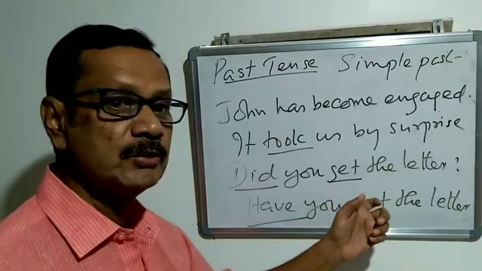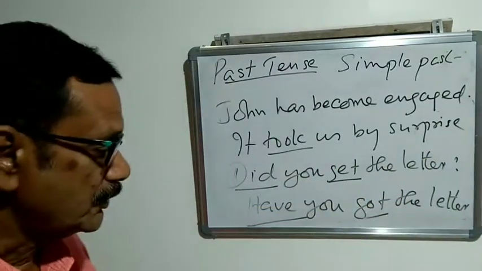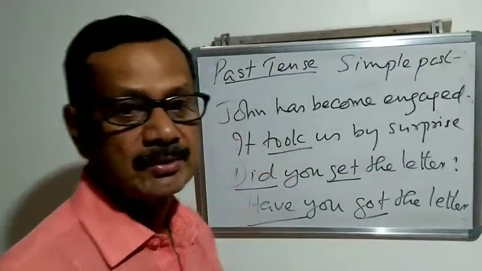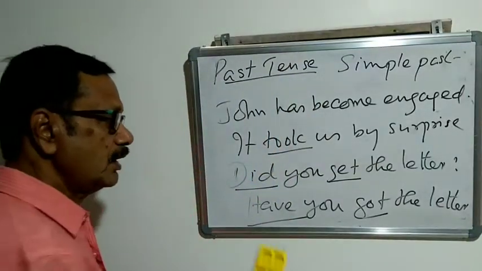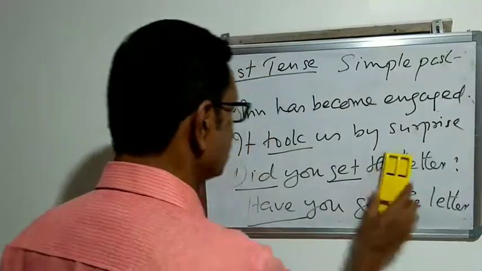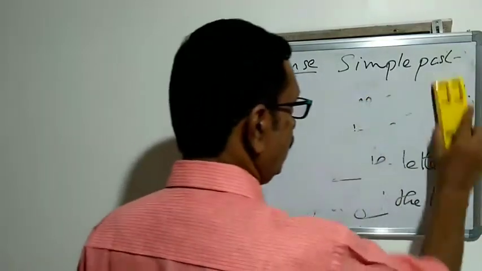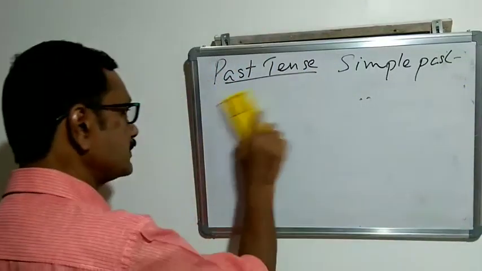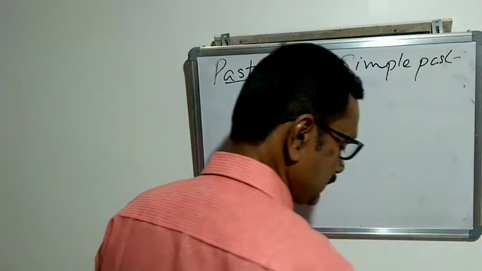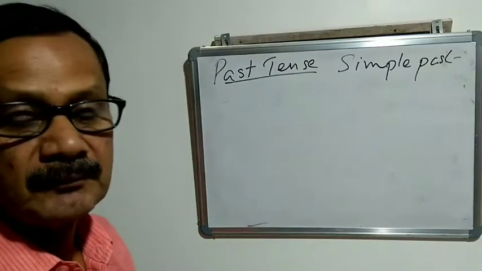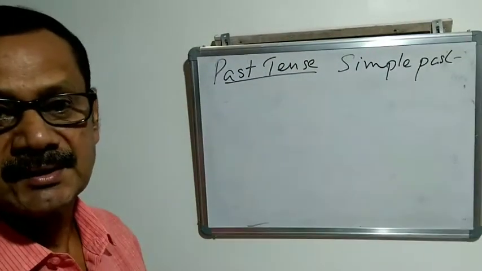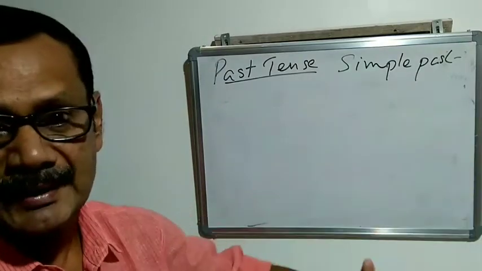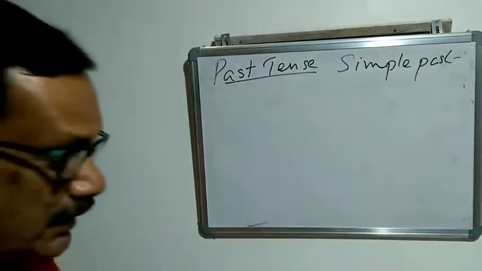At 4 o'clock when you are asking such a question, that is, did you get the letter? So the context is outside language, the context is understood. In this case also we can use simple past. So remember the time. At 4 o'clock we can ask such a question, but at 11:30 we cannot ask, did you get the letter? If the time is over. If the time is not over, you can say, have you got the letter?